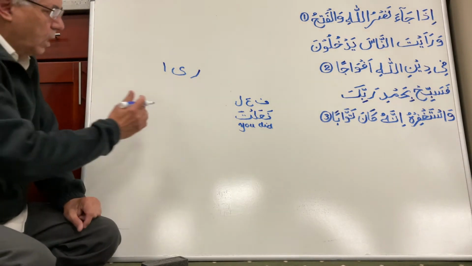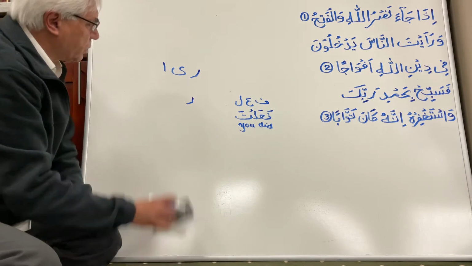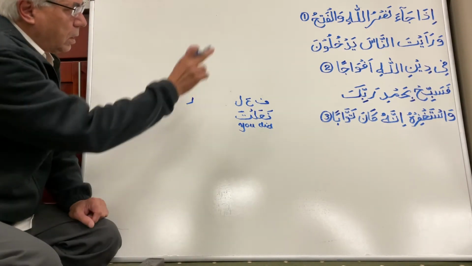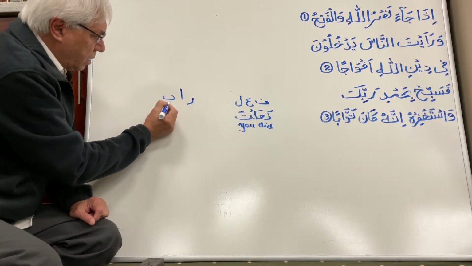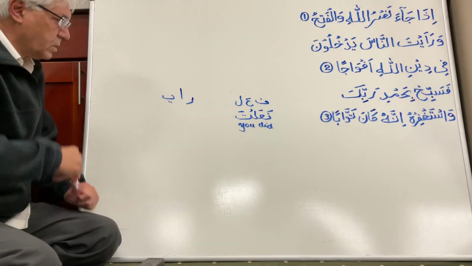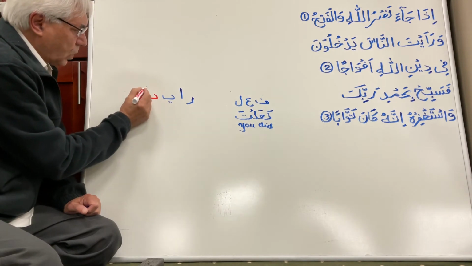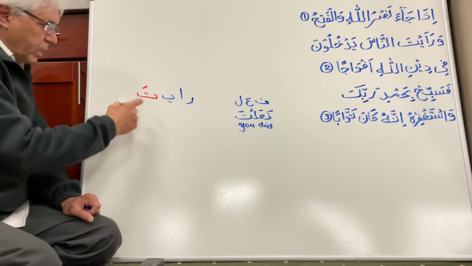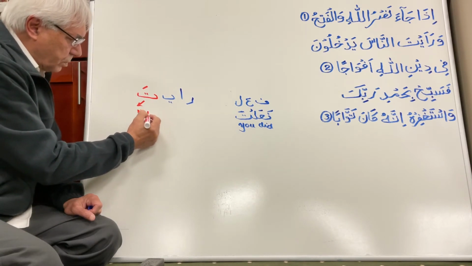Okay, now here look at the word. We have ra here, and we have an alif, and we have a ya, and this ta is there. So what is this ta bringing? The meaning "you" and past tense.